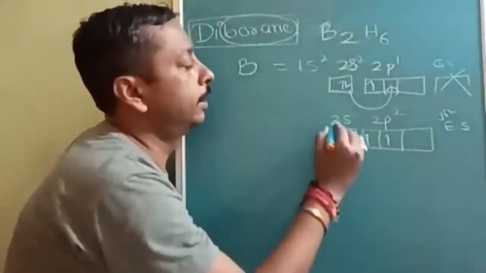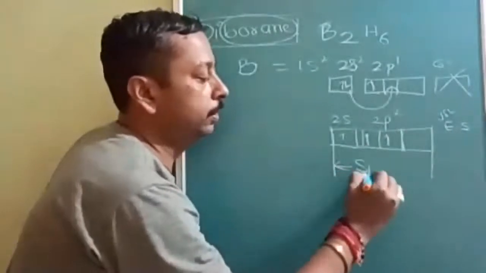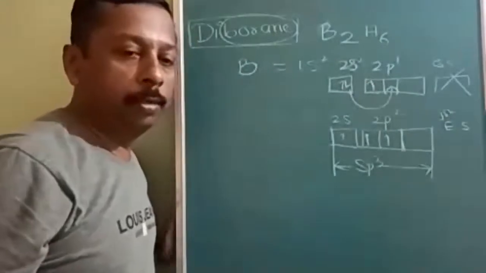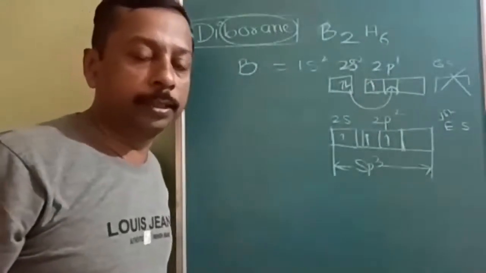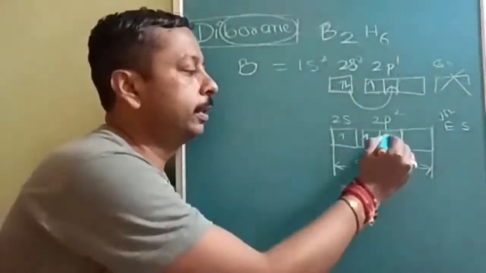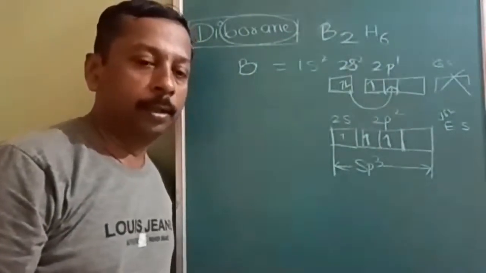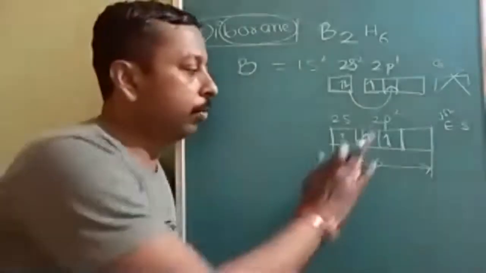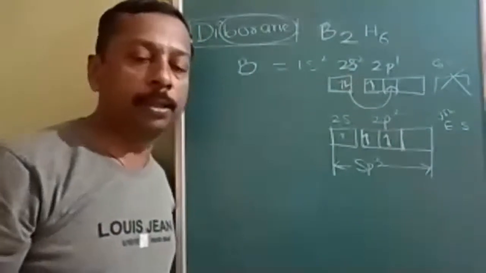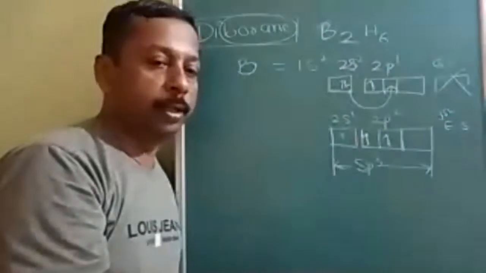But in diborane, as a special feature, it uses an empty orbital also to form 4 bonds. To enable it to form 4 bonds, it uses the empty orbital also in the hybridization. This is the first case where an empty orbital is also involved in the hybridization. But the way of bonding is not going to be the same as other bonds.